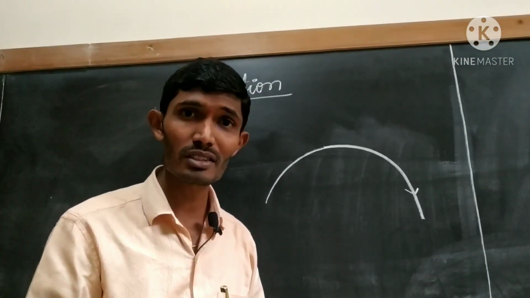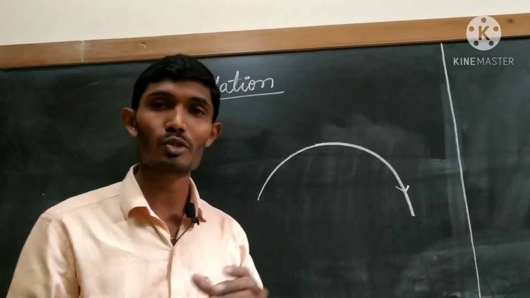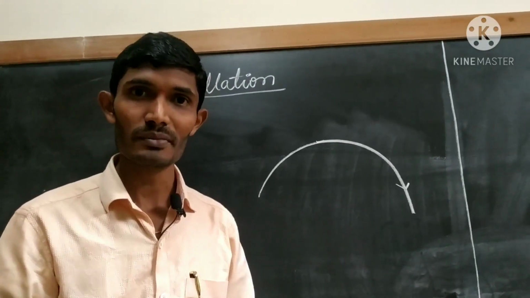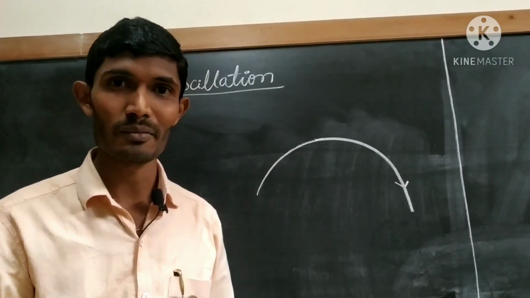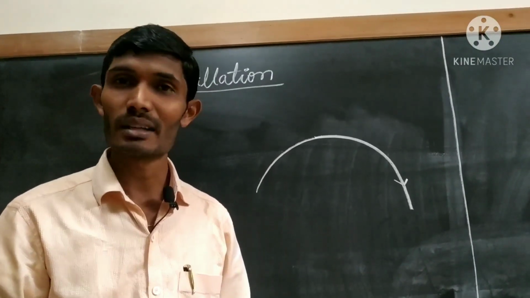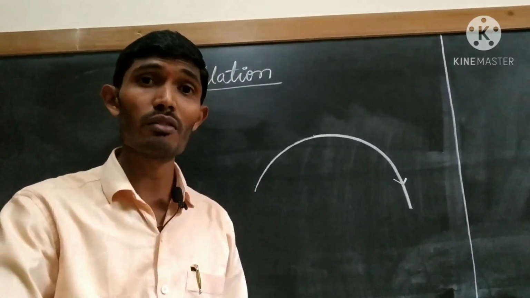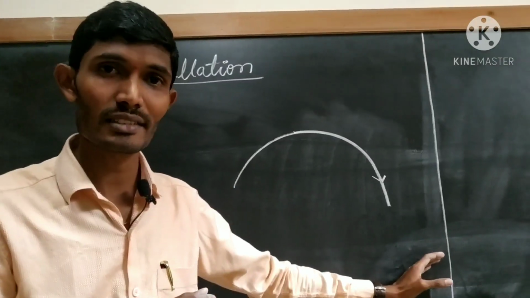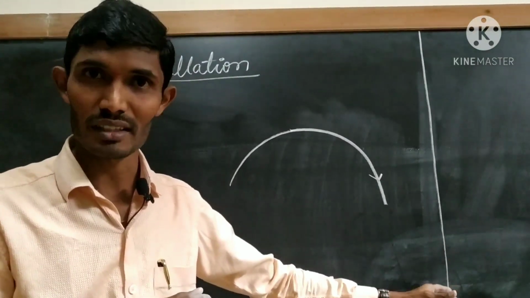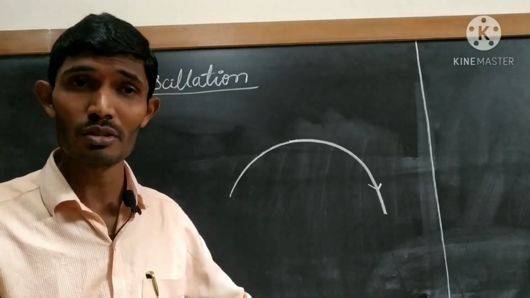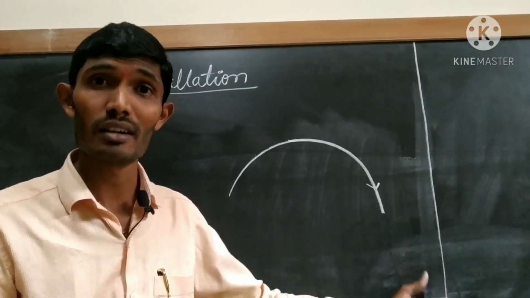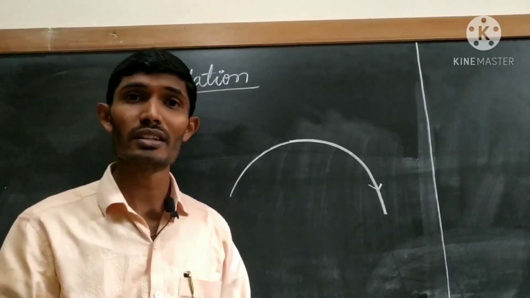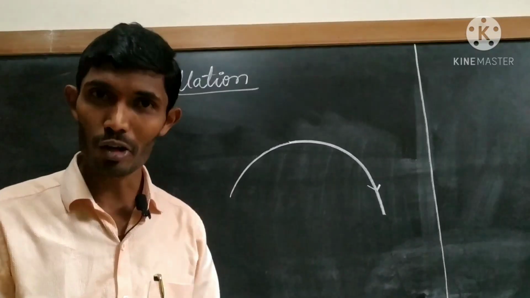Then the fourth type of motion is periodic motion. Periodic means repeating. If an object repeats its motion after regular intervals of time, that is periodic motion. Example, the earth is revolving around the sun and it takes 365 days to complete one round around the sun. One more example, the moon is revolving around the earth and it takes 27.3 days to complete one round around the earth.